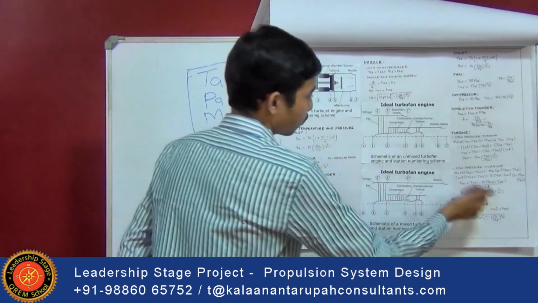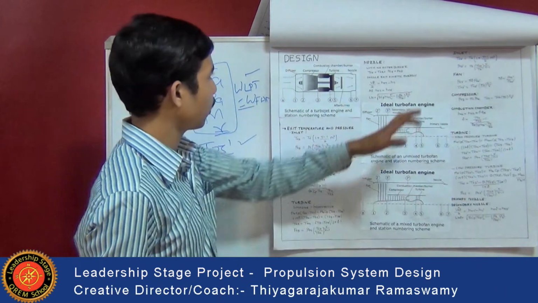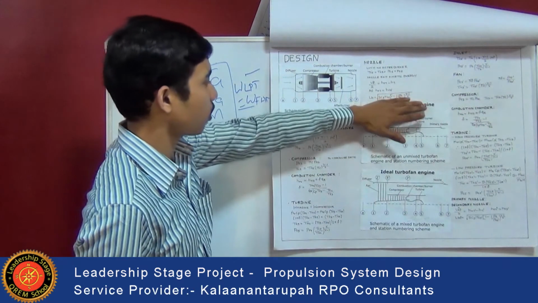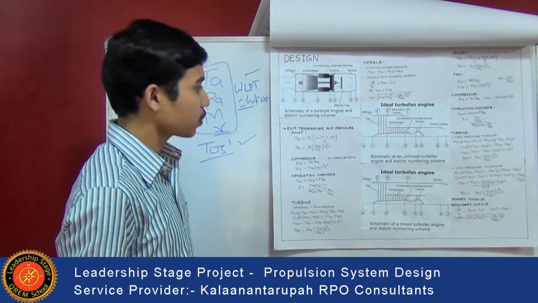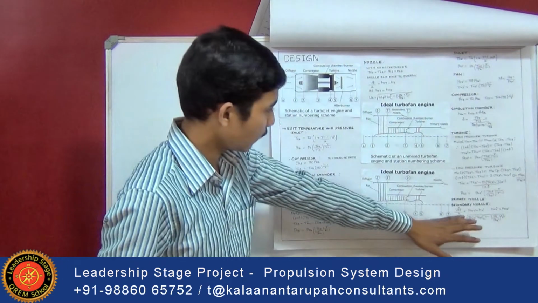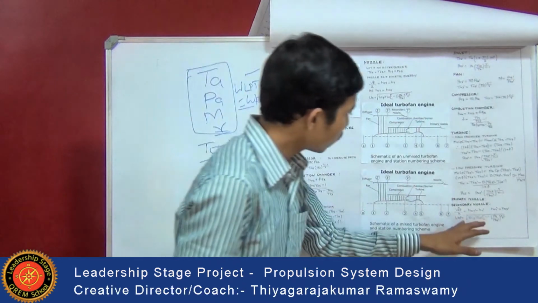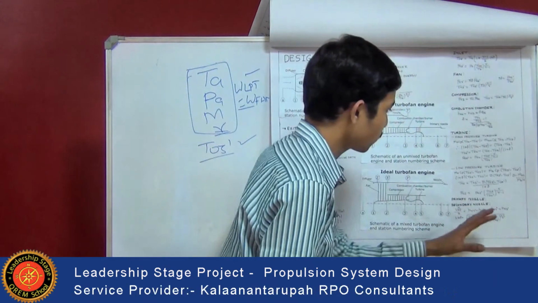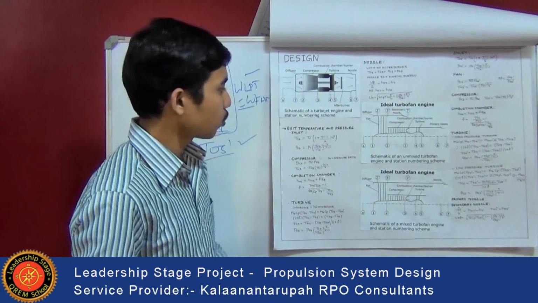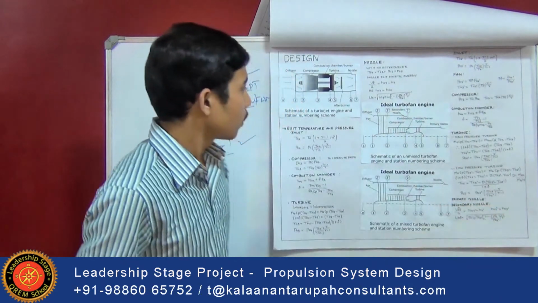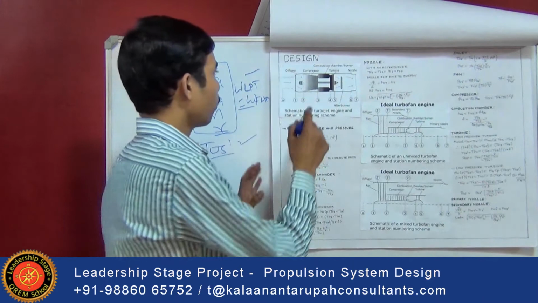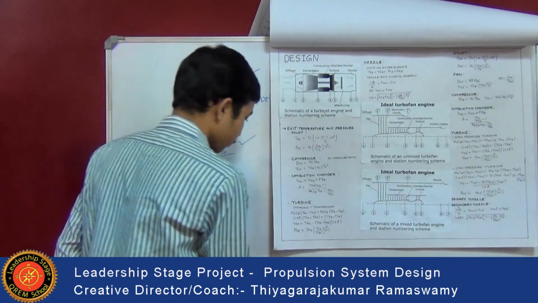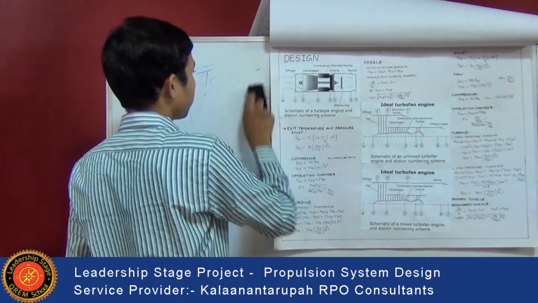Then coming to the design of primary nozzle. Primary nozzle is designed in the similar way as in case of the turbojet engine. So using this formula only primary nozzle is designed. But in case of secondary nozzle, again exit velocity at the secondary nozzle is calculated using the formula UEF is equal to square root of 2Cp into T03 dash into (1 minus (PA by P03) to the power of gamma minus 1 divided by gamma). So finally this nozzle is designed. This is the actual design for a common simple turbojet engine, and for an ideal turbofan engine. Next we will see the performance analysis.